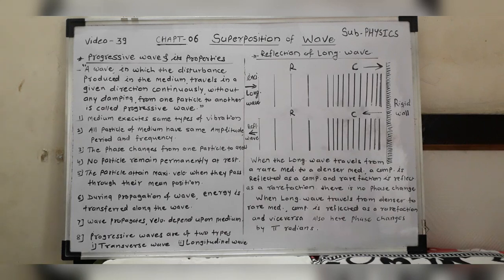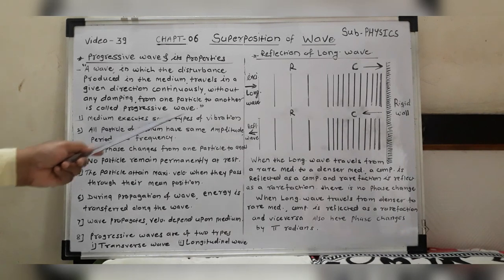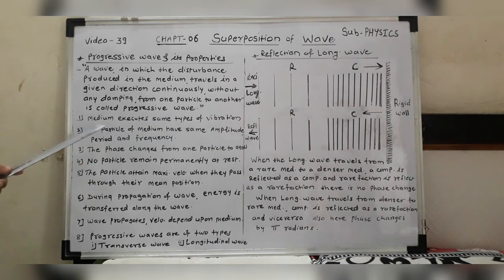Then what are the characteristics or properties of a progressive wave? The first property is that the medium of the wave executes the same type of vibration. That means the particles vibrate about their mean position, performing simple harmonic motion, so the medium of the progressive wave executes the same type of vibration. There is no change in its vibration. All the vibrations are of the same type.